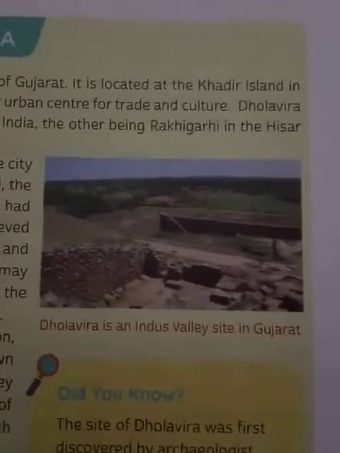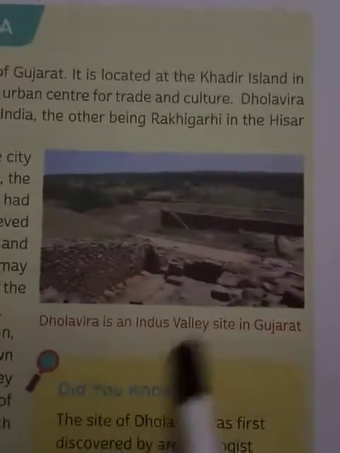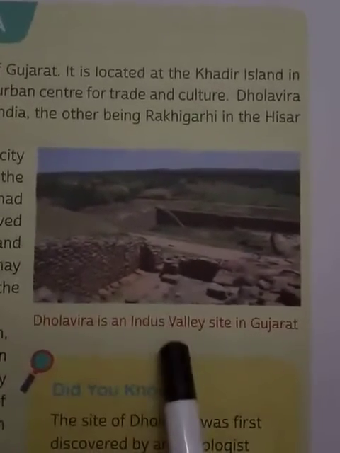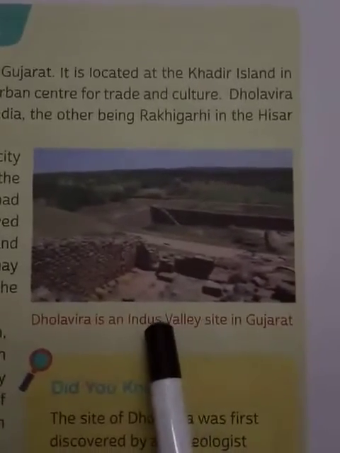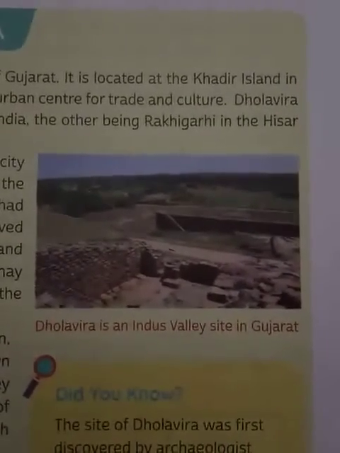So students, this is the Dholavira place which you will find in Gujarat. This is the picture related to the Dholavira Indus Valley site in Gujarat which is given to you in your textbook. So this is how the Dholavira site was constructed.